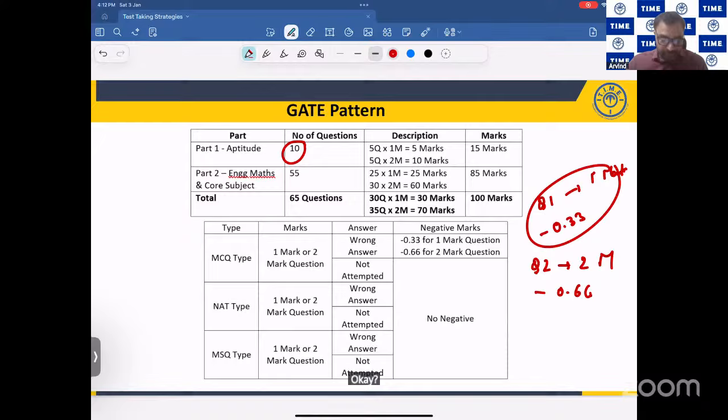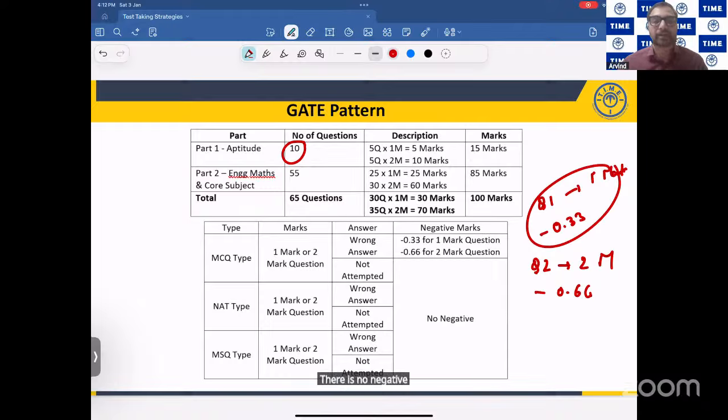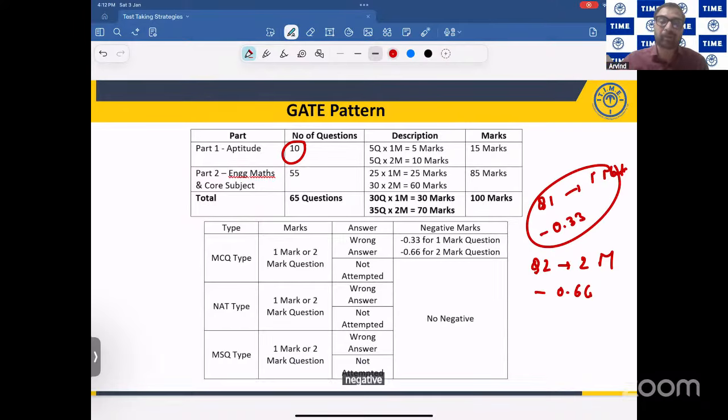And I was saying the NAT and MSQ questions, where it is 1 mark or 2 mark, there is no negative marks. Whether you attempt the question or whether you leave the question, there is no negative mark, even if you are marking a wrong answer.